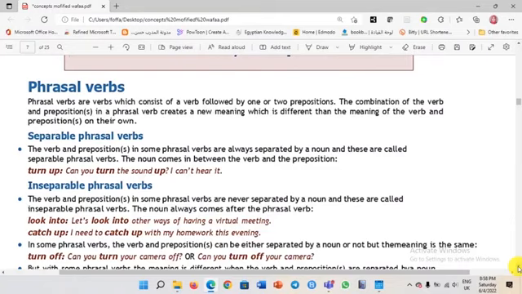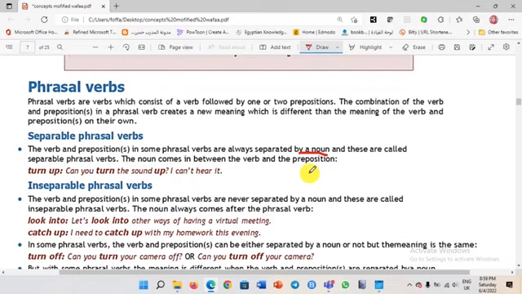We have got two kinds of phrasal verbs, separable and inseparable. What do we mean by separable? Separable means the verb and the preposition in some phrasal verbs can be separated by a noun. They are called separable phrasal verbs. Like, for example, the noun comes in the middle. Turn up. You can say, can you turn the sound up? I can't hear it. Once you separate the verb from the preposition, it's a separable phrasal verb. Would you please switch on the fan or switch the fan on?